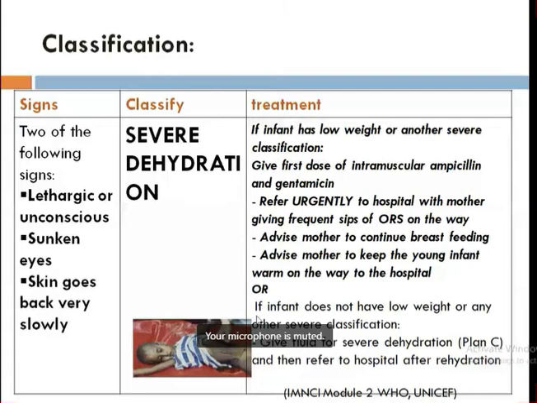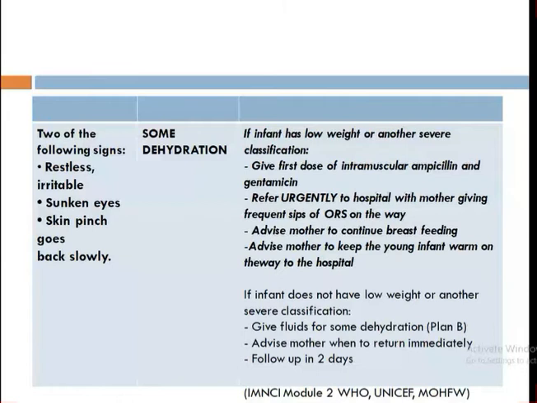It's not the WHO classification. While writing the classification of dehydration, you have to write severe, some, and no dehydration, and you have to write the plan A, B, C, which is recommended by the World Health Organization. That is the standard that we follow everywhere in Nepal, in India, in Bangladesh, and other countries.